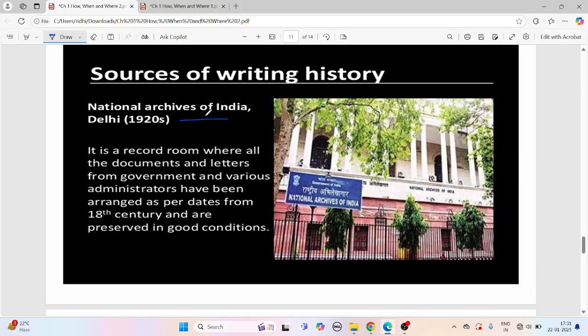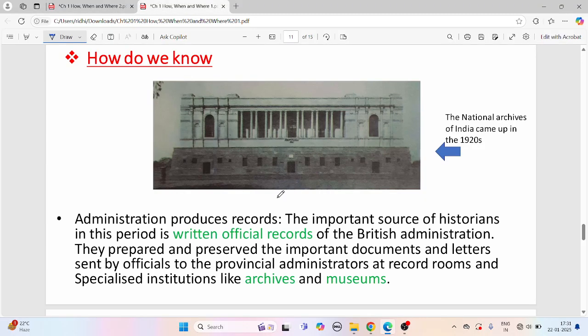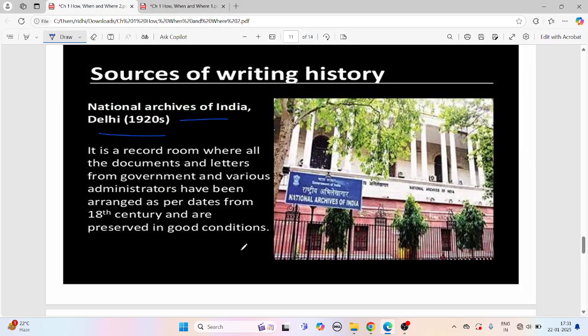National Archives of India came up in the 1920s, as we can see over here. It is a record room where all the documents and letters from government and various administrations have been arranged from the 18th century and are preserved in good condition. National Archives is still in Delhi, it may be renovated, right? So it is a record room where all the past records are kept.